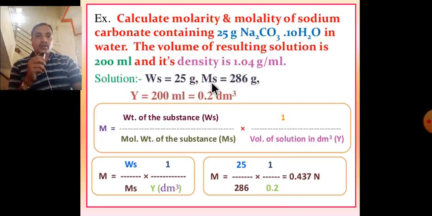Weight of substance, molecular weight of substance, and volume of solution in dm cube. Then put in these values in the formula. M is equal to 25 divided by 286 into 1 upon 0.2. That is the molarity of this solution, 0.437 molar.